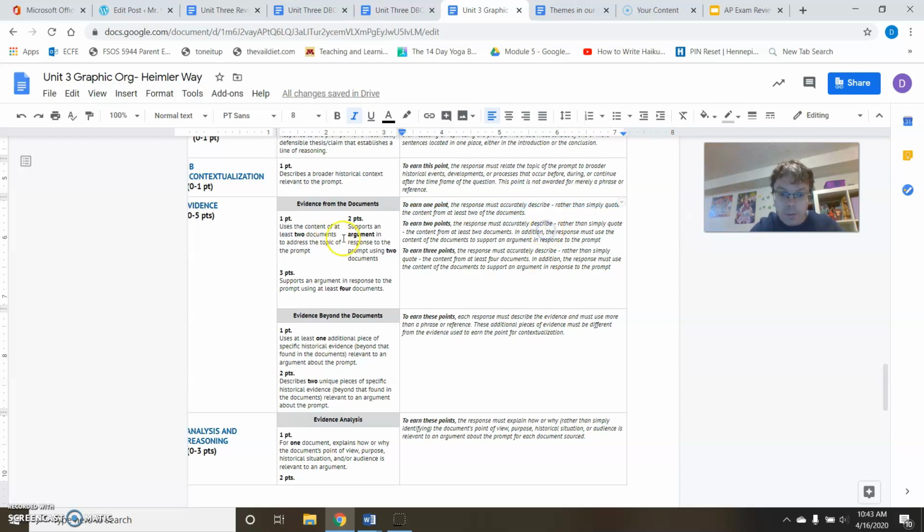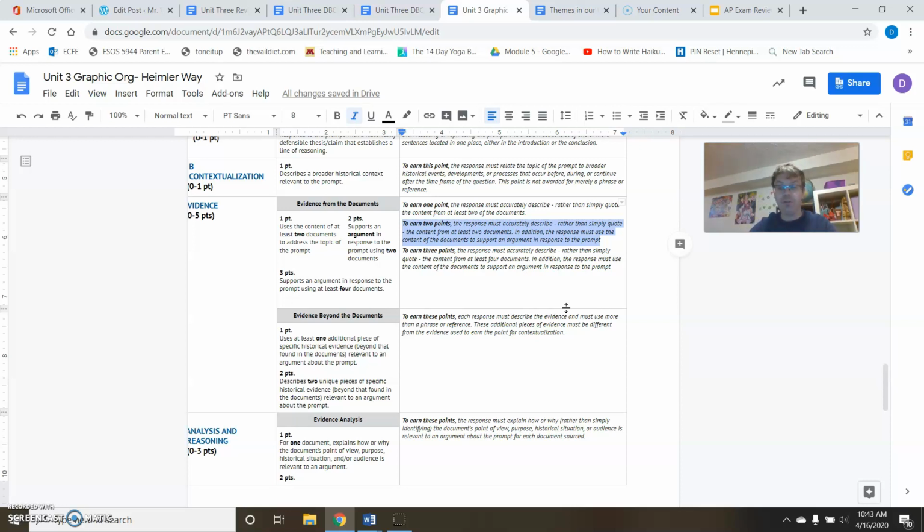Now, to earn 2 points right here, supports an argument in response to the prompt using 2 documents. What does that mean? It says right here, to earn 2 points, the response must adequately describe, rather than simply quote, the content from at least 2 documents. In addition, the response must use the content from the documents to support an argument in response to the prompt.